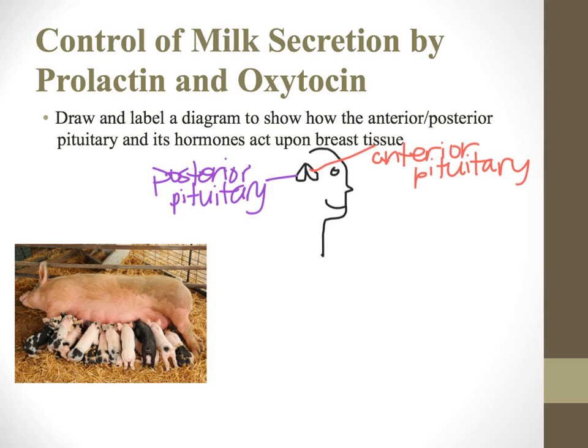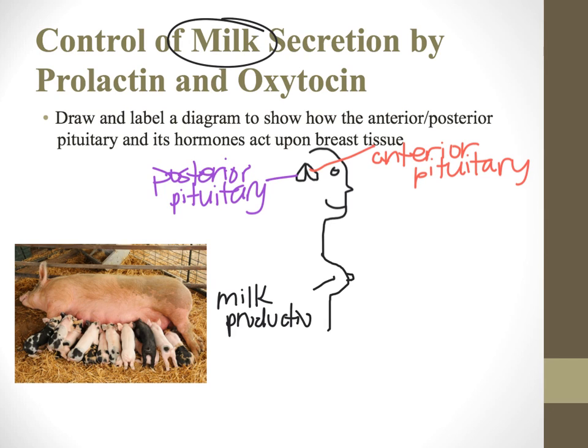Now, as we're talking about milk secretion, our person needs to be a biological female. So we're going to give her a breast and a stomach and nipples. We have a couple of different things going on in the breast, kind of here in this interior part. This is where milk production occurs. And more towards the exterior in the nipple, this is where milk secretion occurs.